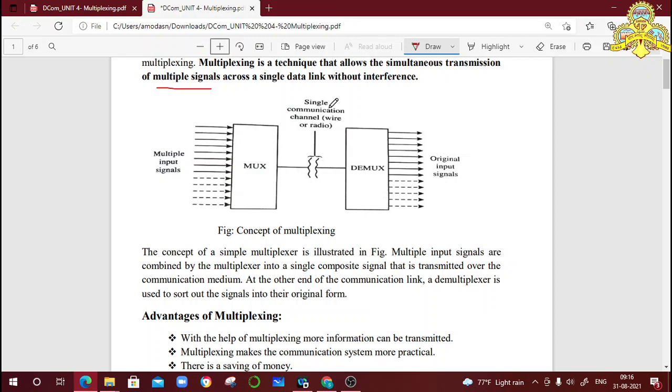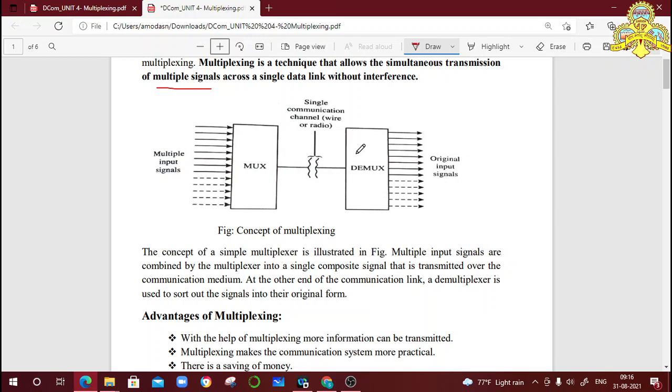This channel may be wired, such as an optical fiber cable or a coaxial cable, or it may be wireless. Wireless means radio path. We can transfer all these multiplexed signals through a single channel. This indicates what? Single channel.